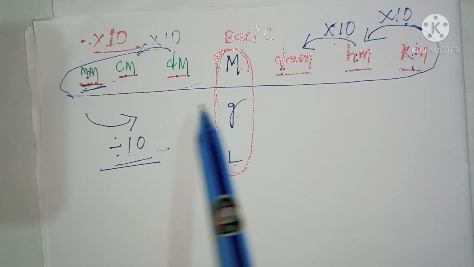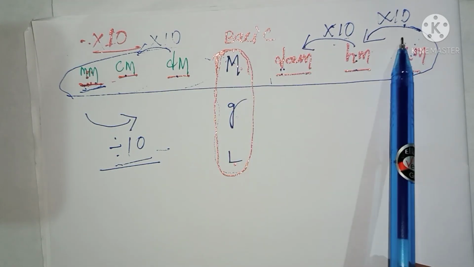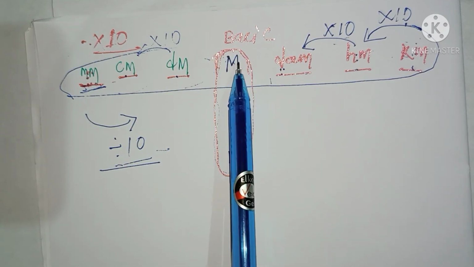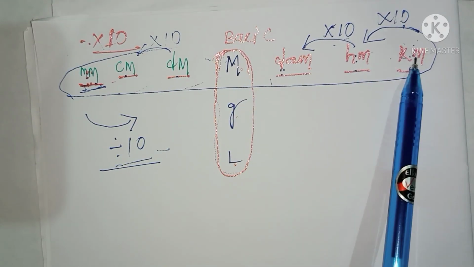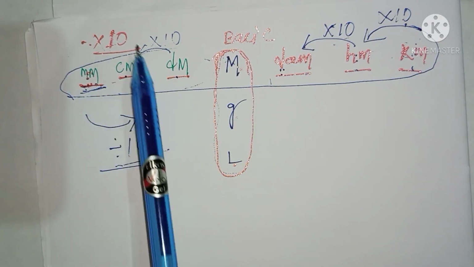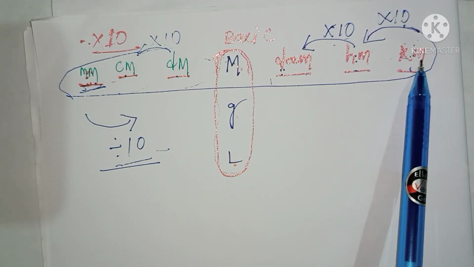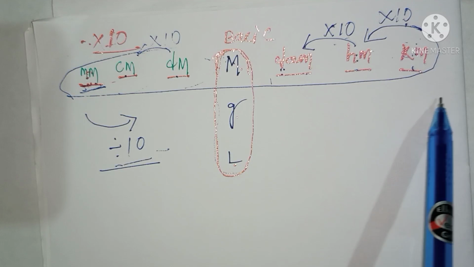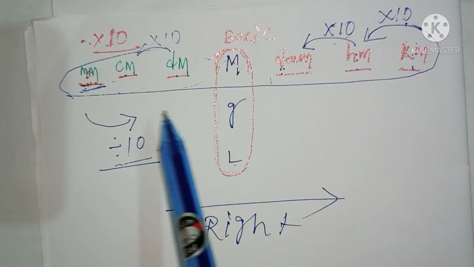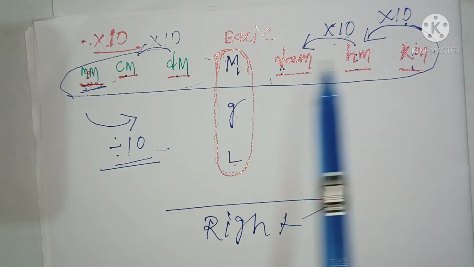Whenever you move from the basic unit to the left hand side and the right hand side, you will remember this: millimeter, centimeter, decimeter, and meter, and decameter, hectometer, kilometer. Left to right, that is divided by 10, and right to left, that is multiplied by 10. Otherwise you can remember that all the right hand side units are greater, and all the left hand side units are smaller. From right to left these are smaller, from left to right these are greater.